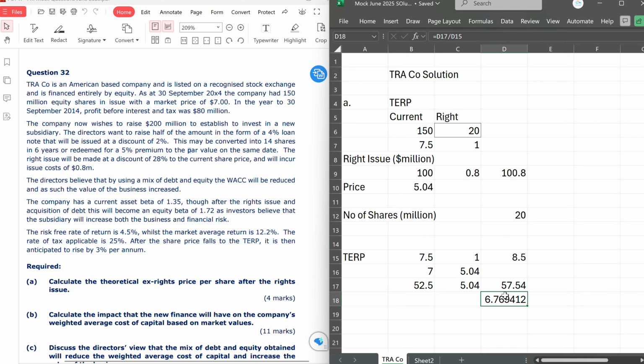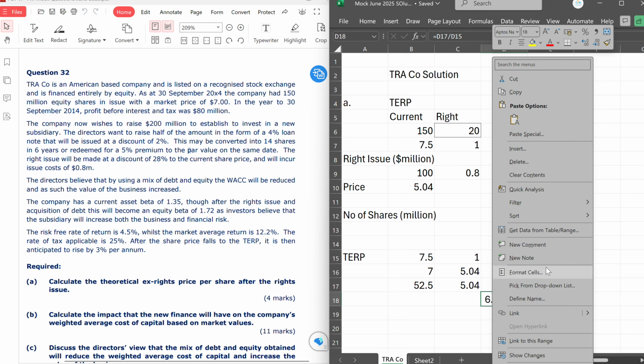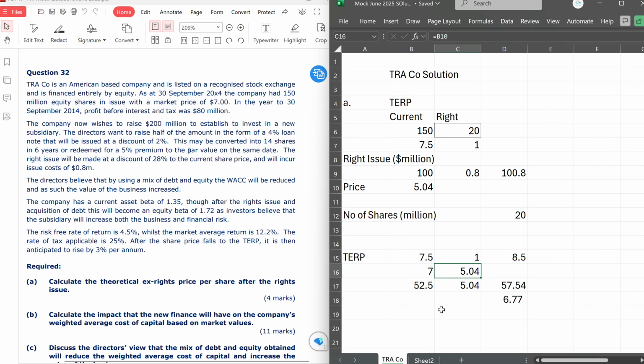Just the same way we did it, try to stay consistent with whatever we're doing. So the theoretical ex-rights price is 6.77, and that is part A of the question. With this, you have 4 marks. Remember what we have done: we first got the ratio, then we put the price for each number in the ratio. For the 7.5, those are the old shares, and we value them at the old price. For the new rights issue shares you get, you value them at the rights price. If you value all the shares, you get 52.5 for the old ones and 5.04 for the new rights issue.